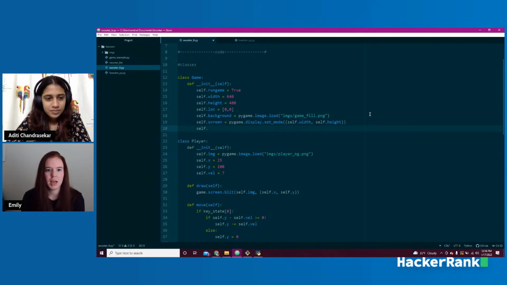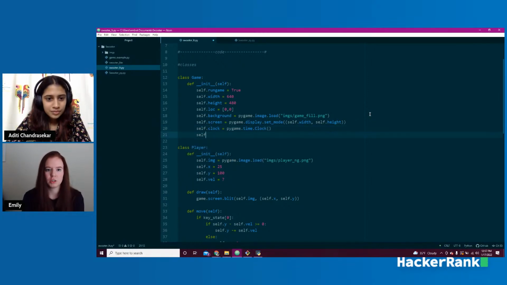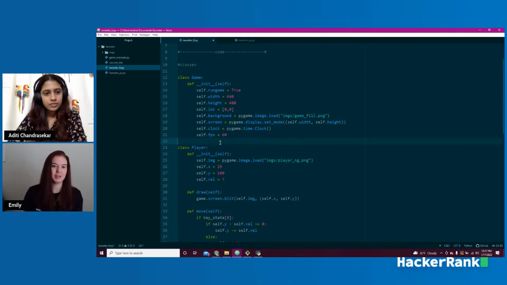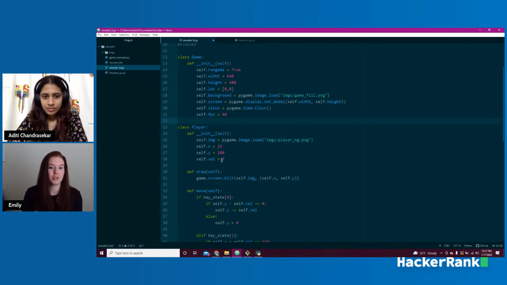So same thing, we're going to add some more attributes to the game itself. And we'll say self.clock equals pygame.time.Clock. And then we're going to set up our actual frames per second. Self.fps is going to equal 60. So if you want to speed up or slow down the way that the character moves, you could change the frames per second, or you could change the velocity down here.